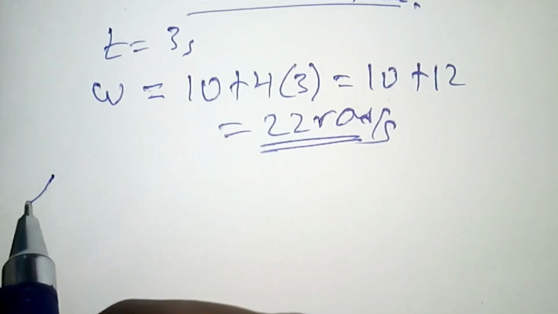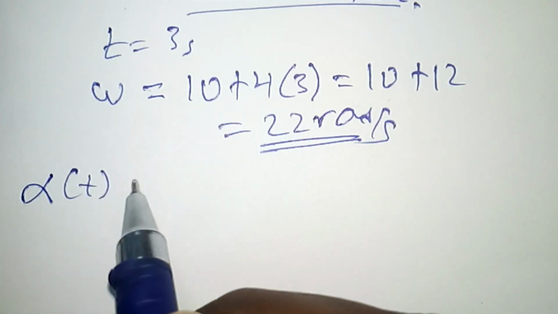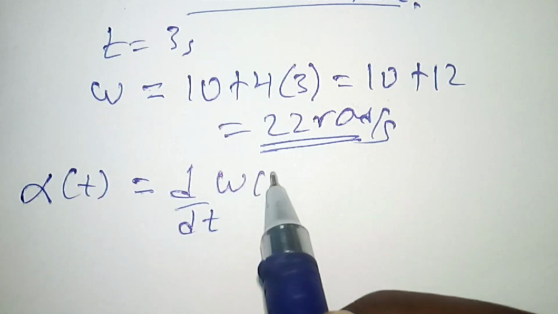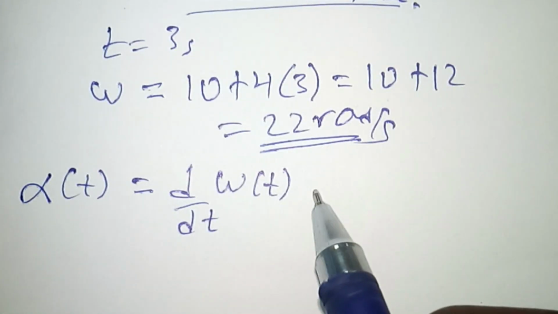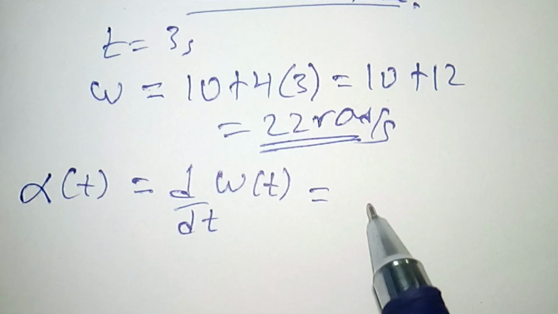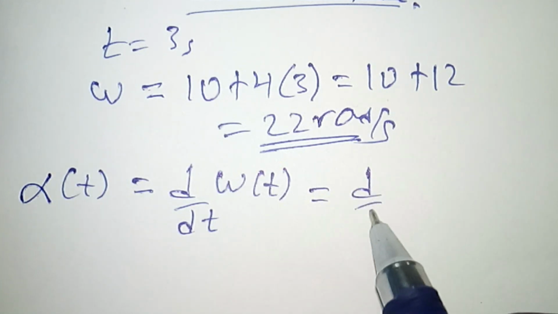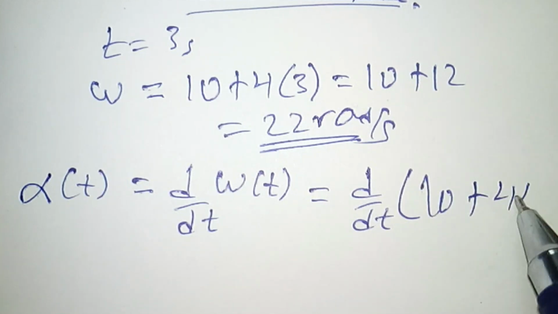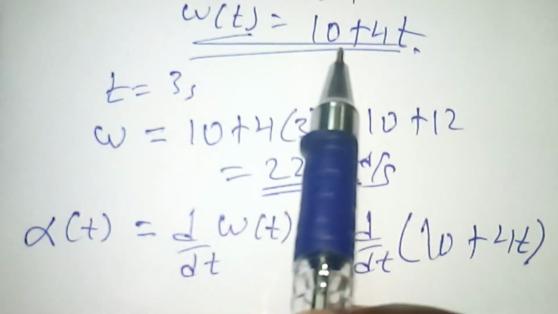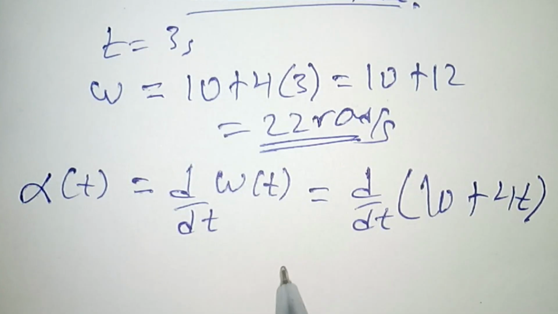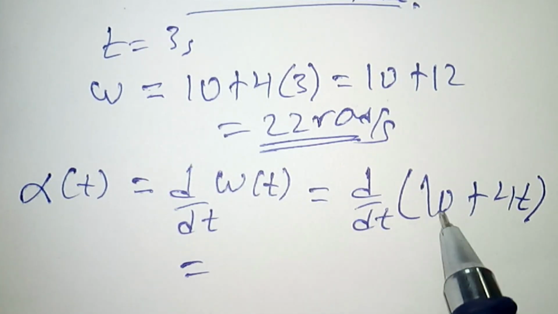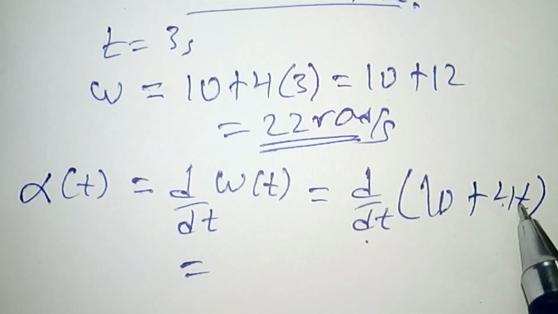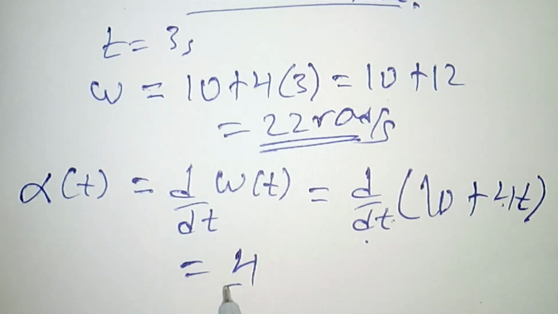Then the angular acceleration at any time t is given by the first derivative of the velocity function, or the second derivative of the position function. So this is d by dt of 10 plus 4t, since velocity at any time is 10 plus 4t. The derivative of 10 with respect to time is 0 and the derivative of 4t with respect to time is 4.